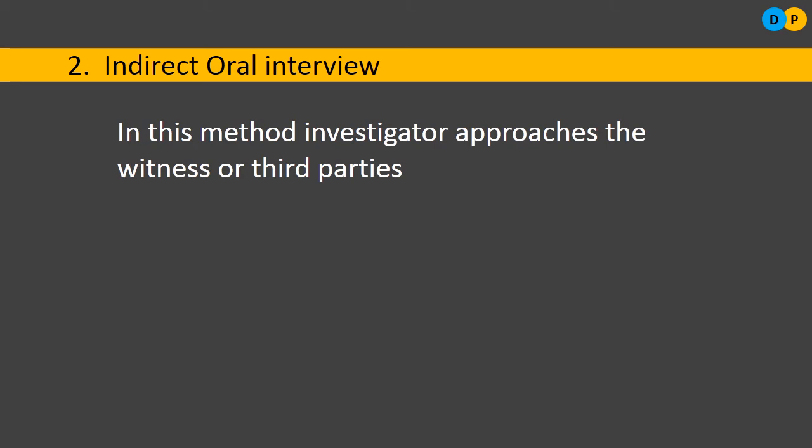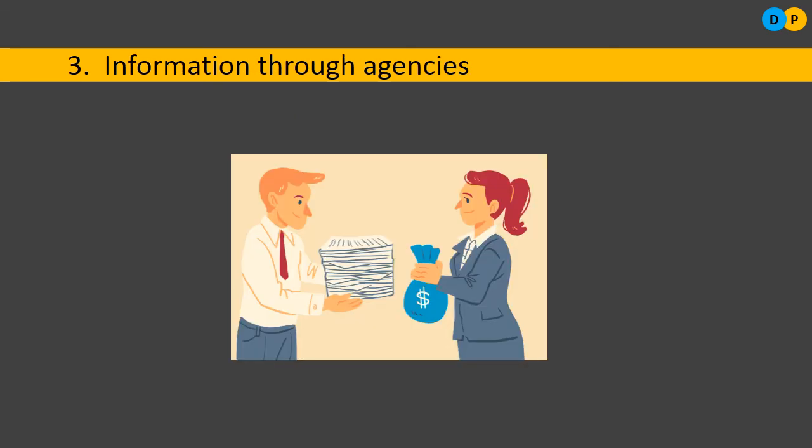When we use this particular method, where the person from whom we need to collect the data is not ready to help us out, then we are going to employ the third party. If the informant is not ready to give the information, then we can go by this method. This method is suitable where the area to be studied is very small, and it is used when direct information cannot be obtained. Where the first method is not working, then we can go with this particular method. So this is with respect to indirect oral information through agencies.